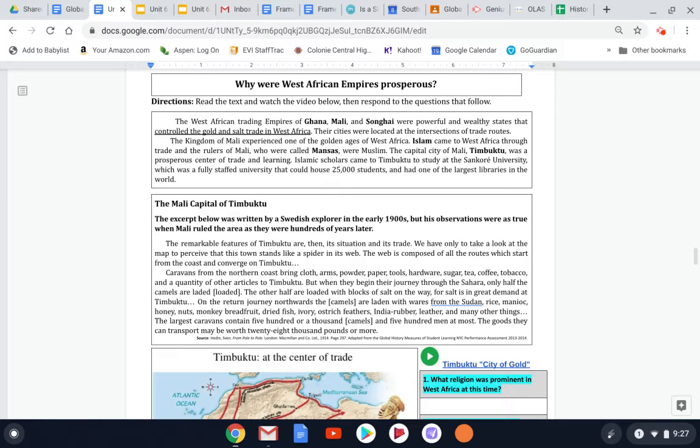The Kingdom of Mali experienced one of the golden ages of West Africa. Islam came to West Africa through trade, and the rulers of Mali, who were called Mansas, were Muslim. The capital city of Mali, Timbuktu, was a prosperous center of trade and learning. Islamic scholars came to Timbuktu to study at the Sankore University, which was a fully staffed university that could house 25,000 students and had one of the largest libraries in the world.